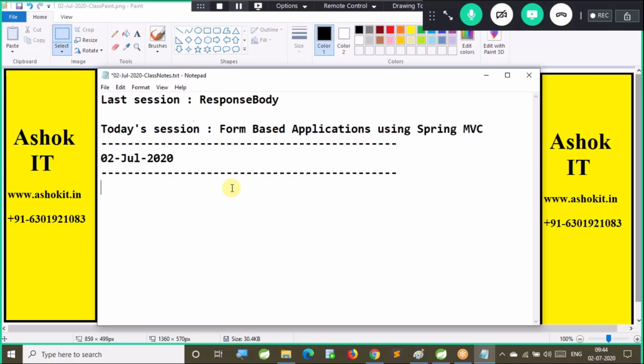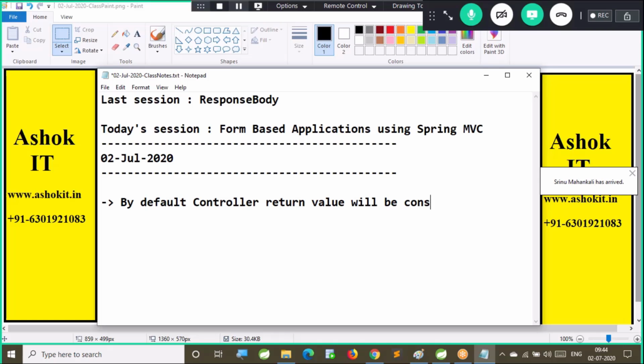So what we discussed about response body in the last session: by default, the controller return value will be considered as a logical view name. The controller method will be called by the dispatcher servlet. The dispatcher servlet will understand the controller return value as a logical view name by default.